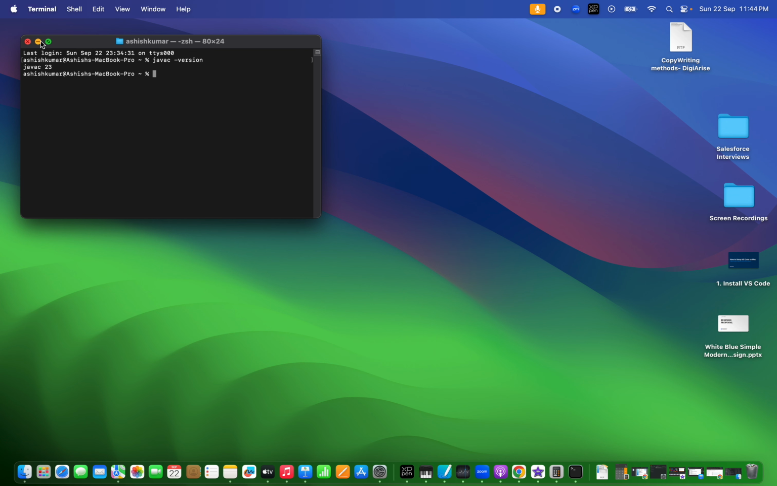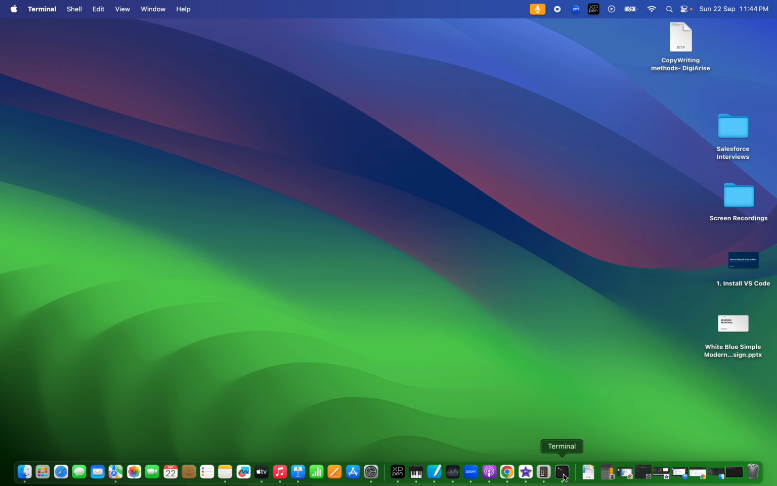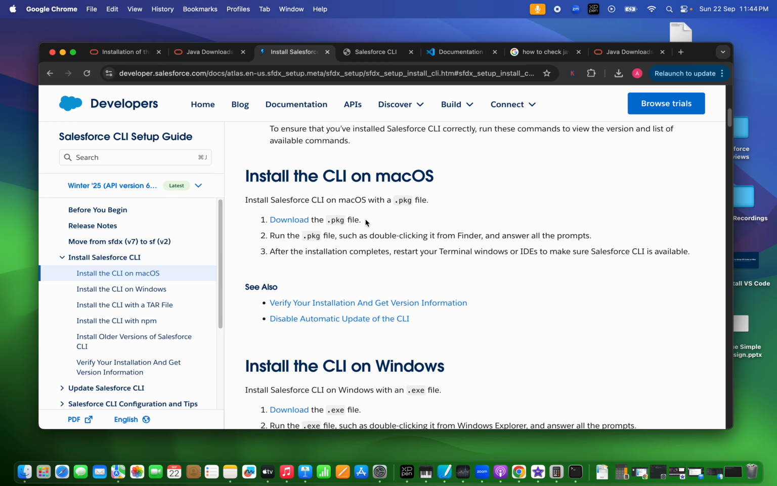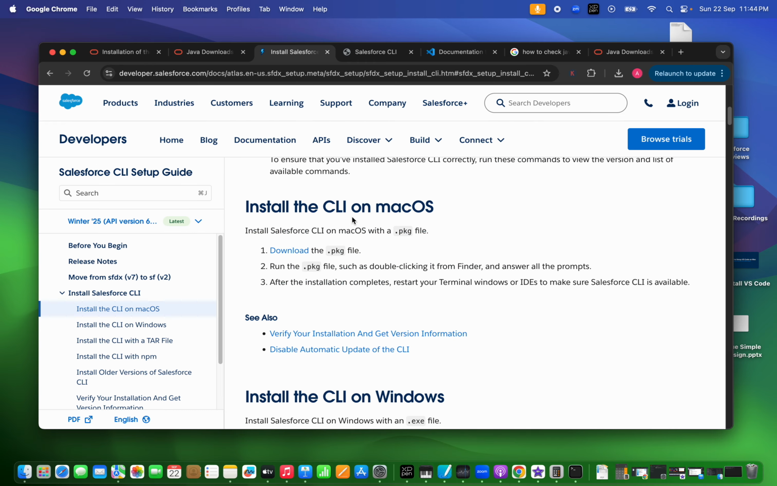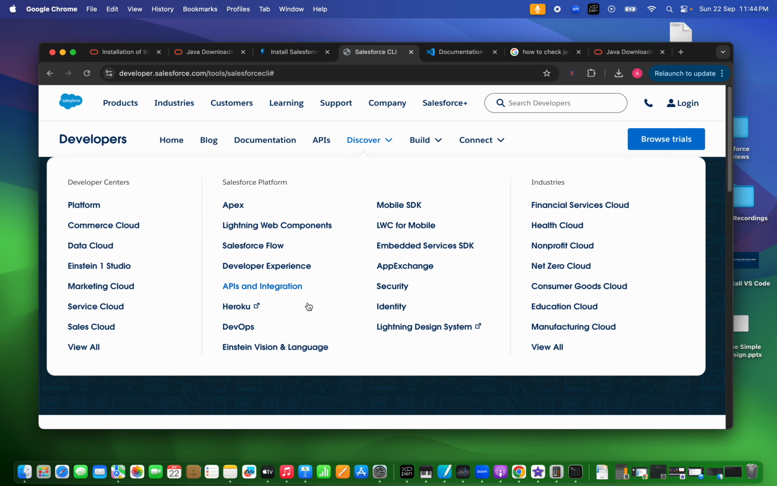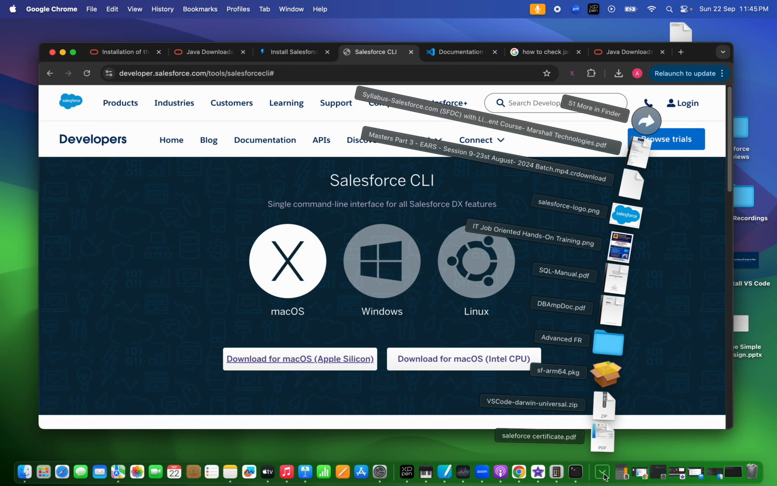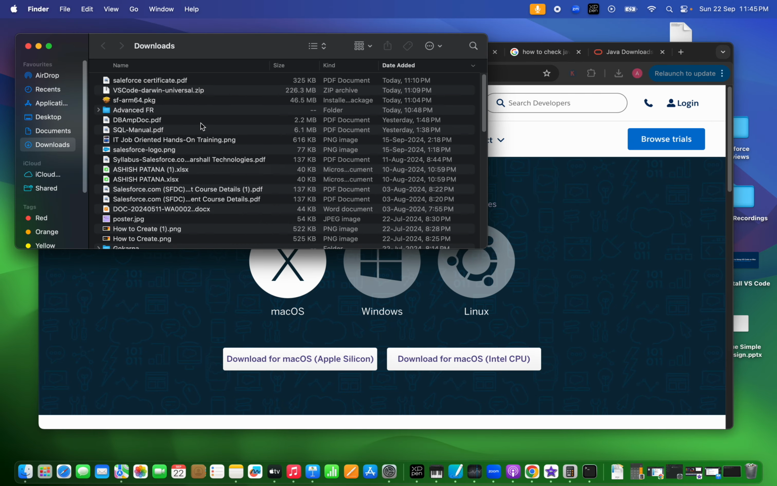Now the next step that we are going to do is we need to go to Google and search for Salesforce CLI. So if you search for Salesforce CLI install on Mac machine, you will get an option to download for macOS. You can just click here. I will not download it again since I have already downloaded it. So this download, we will check it in our downloads and we'll install it.